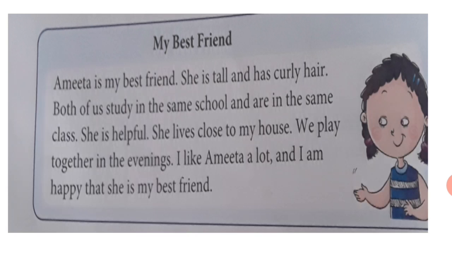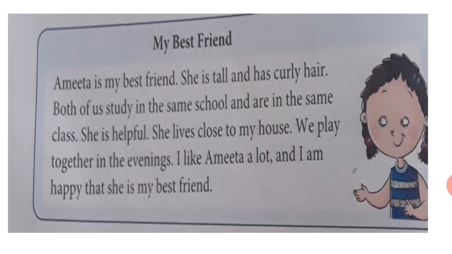And the body of the paragraph starts. They have given all the additional information. Let's read it. She is tall and has curly hair. Both of us study in the same school and are in the same class. She is helpful. She lives close to my house. We play together in the evenings.